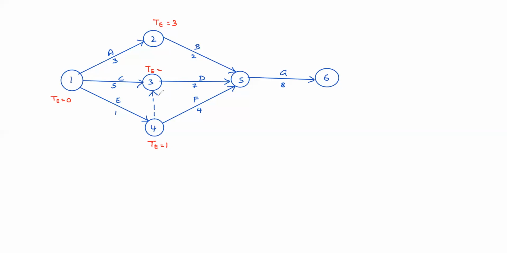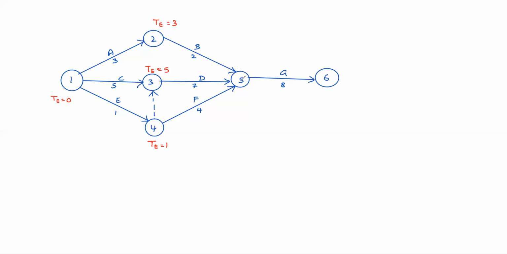Coming to event 3, two arrows are leading. Through C activity, 0 plus 5, 5, and through 4 to 3, 1 plus 0, 1. Which is maximum? 5. So T is 5. Similarly, coming to event 5, 3 arrows are leading.